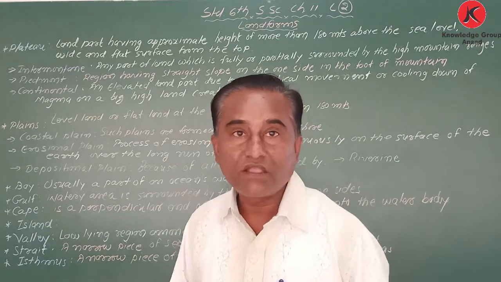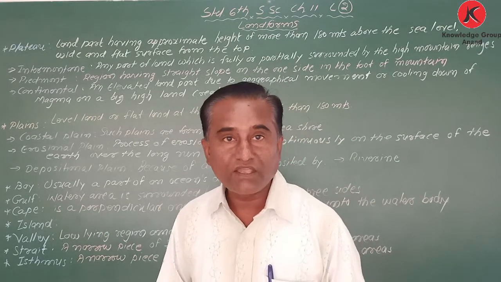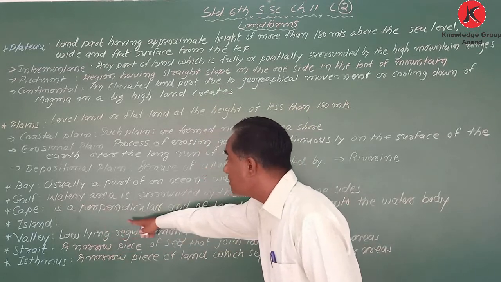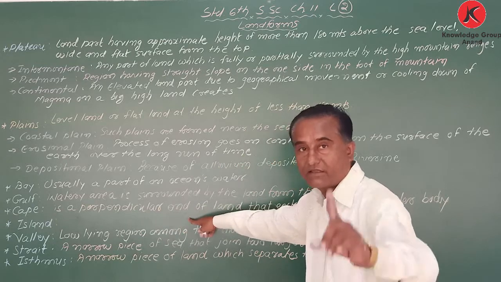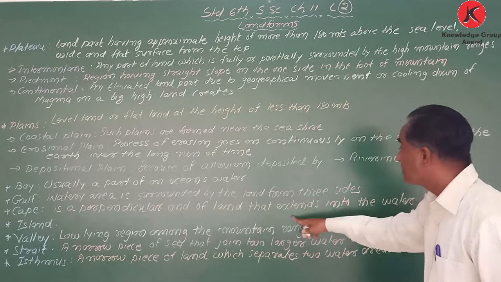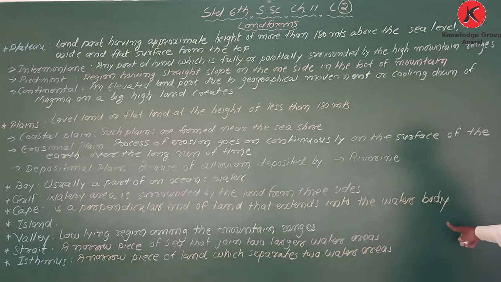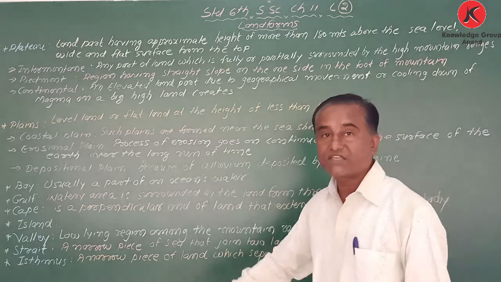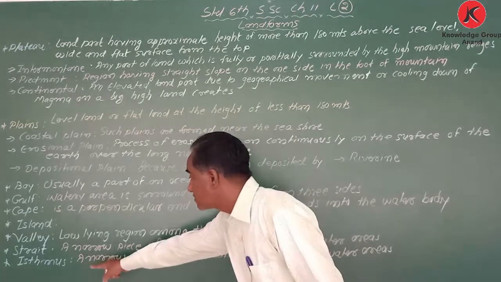We have heard the word Cape of Good Hope. What is the meaning of cape? Cape is a perpendicular end of land that extends into the water body.